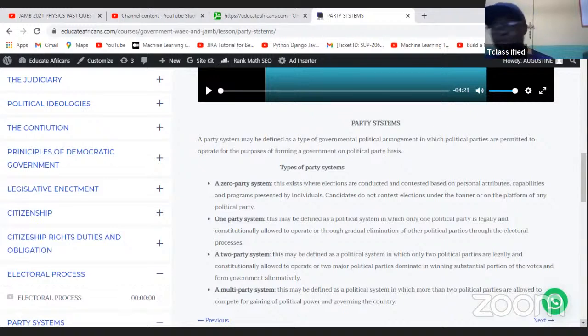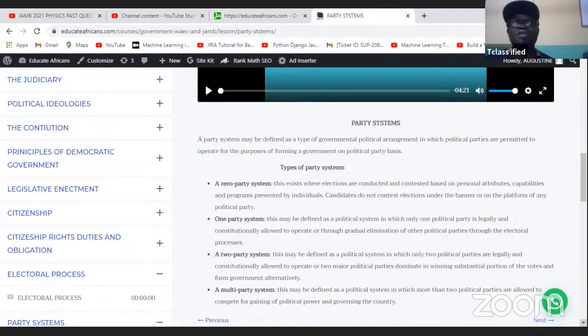Then we also have what we call the two-party system, where there are only two political parties legally and constitutionally allowed to operate. Then we have what we call multi-party system, defined as where we have more than two political parties competing for gaining political power and governing the country.